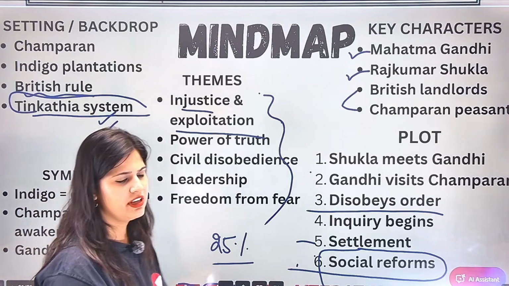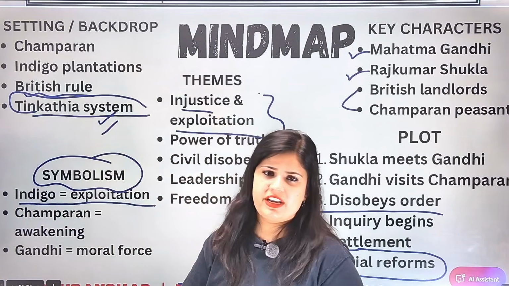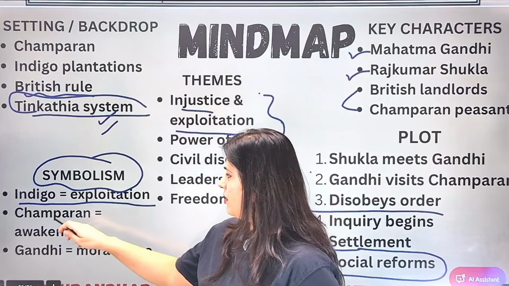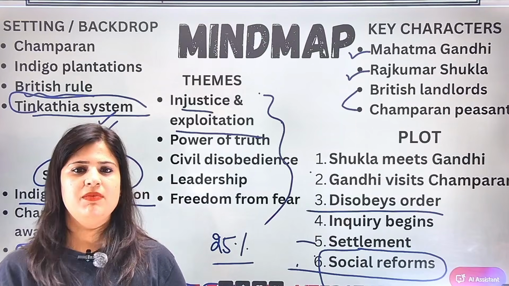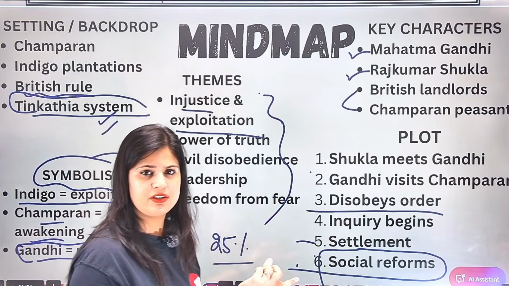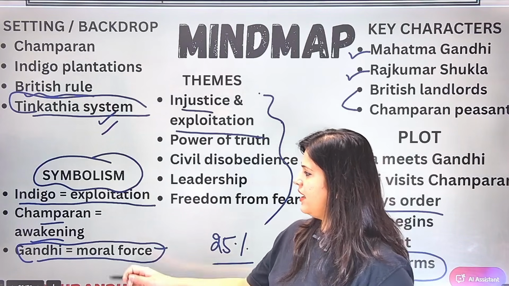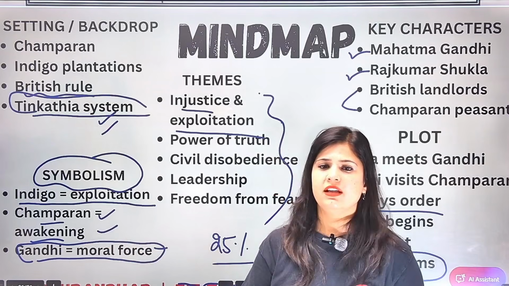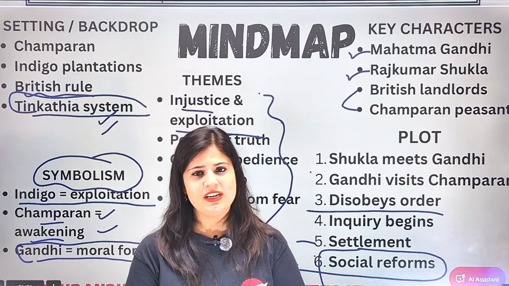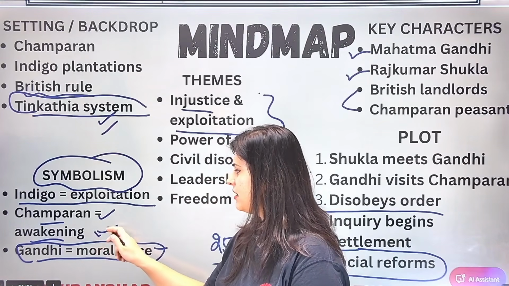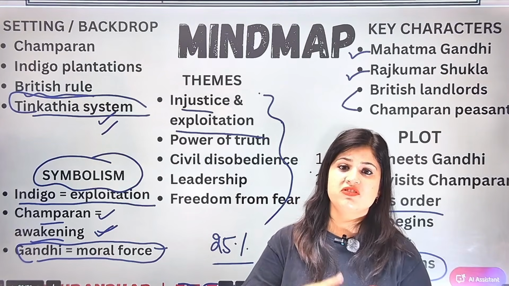Then we have the other one, that is the symbolism. Indigo means exploitation, definitely. Champaran is awakening and Gandhi moral force. So Gandhi becomes a symbol of moral force, a leader, you can say, who leads the first Civil Disobedience Act. Then we have Champaran as awakening. Champaran being the first place where Civil Disobedience Act was a victory becomes an awakening. It is almost a leader. It is the first harbinger, you can say, of change.